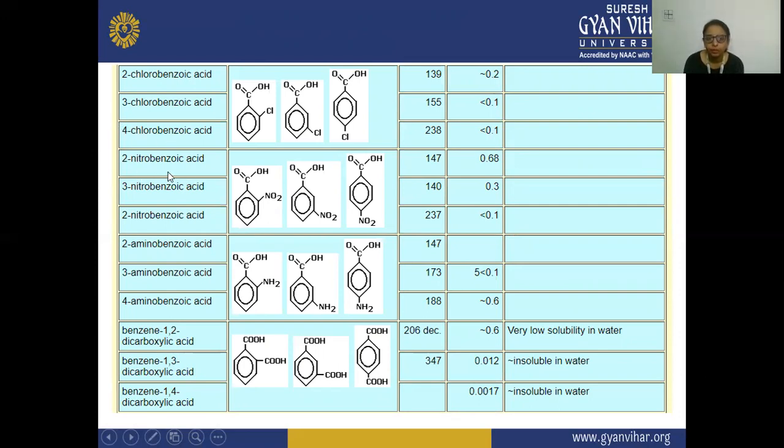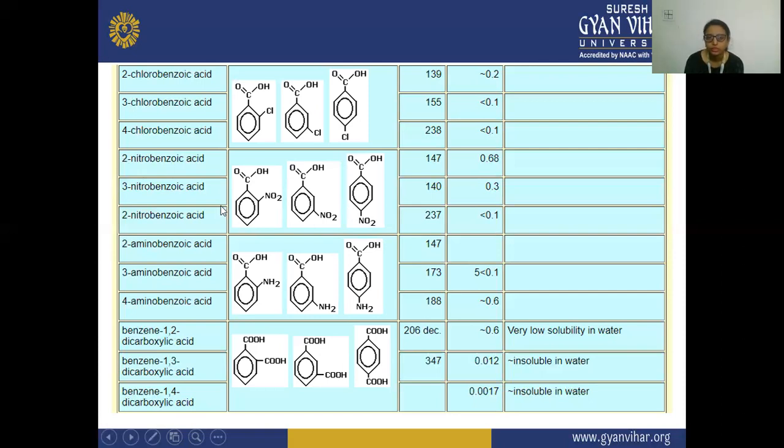Next is your nitrobenzoic acid. In 2-nitrobenzoic acid, you can see the nitro group is present on the ortho position. On the meta position, this nitro group is present. This is your third position, this is your second position, and this is the fourth position, the para position.